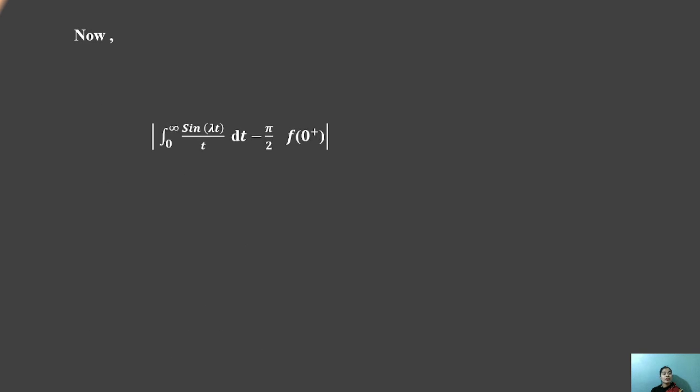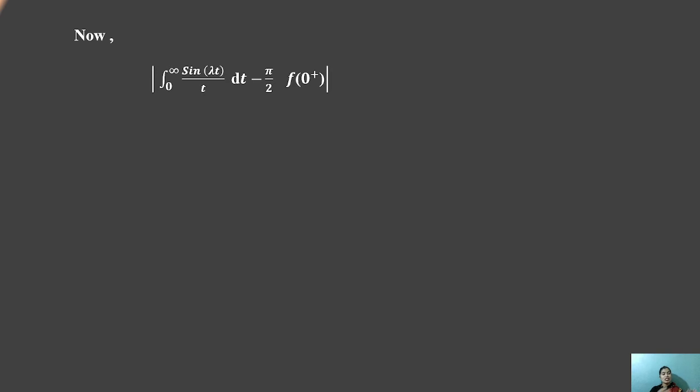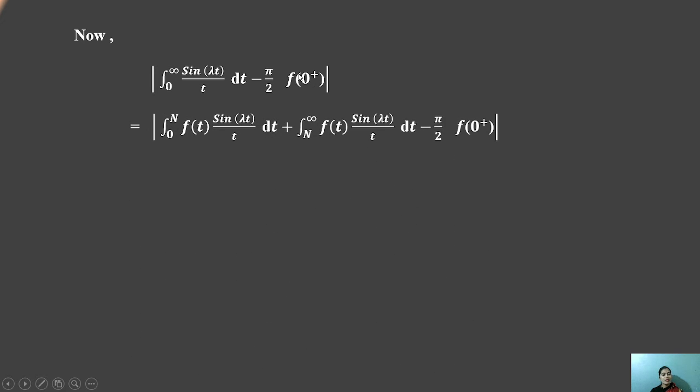After that, we generate the next condition using the localization lemma. This is the localization theorem. Giving it in modulus form, the modulus of the integral from 0 to infinity of sin(lambda t)/t dt minus pi/2 f(0+) will be generated.